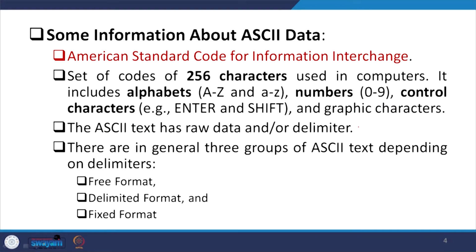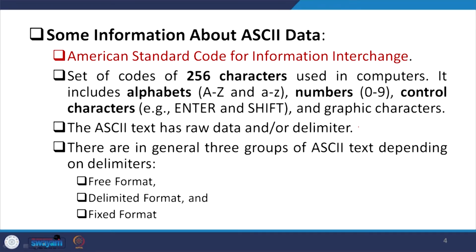So, what do we mean by ASCII data? It is actually called American Standard Code for Information Interchange. It is a set of codes of 256 characters used in computers. It includes alphabets, that is A to Z in capital or small, numbers from 0 to 9, control characters like enter and shift, and also graphic characters. The ASCII text has raw data or delimiter. We are going to guide you on this in our next slide.